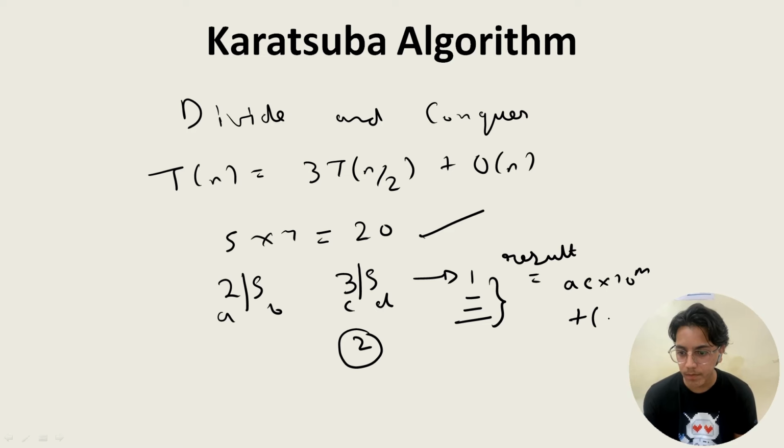plus (A plus C)(B plus D) minus AC minus BD, into 10 power m by 2, okay? And last plus BD, okay? This would be there.